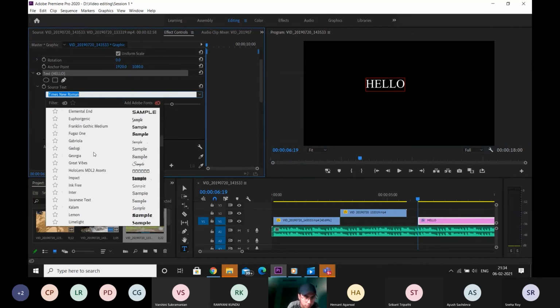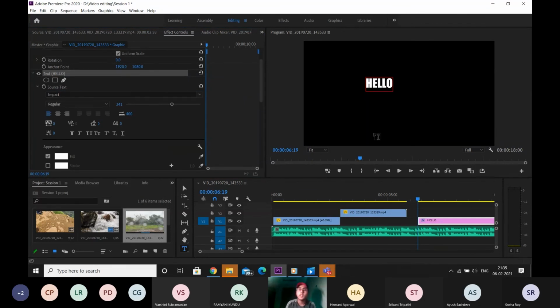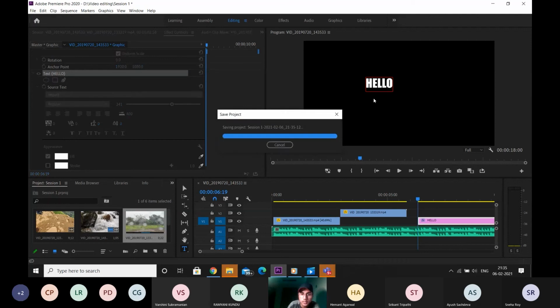Just say I'll put it on Impact. I generally like to keep it on Impact. So this is what Impact looks like now. I guess Hemant, you must be facing the issue that you change the font over here, but it does not change over here.